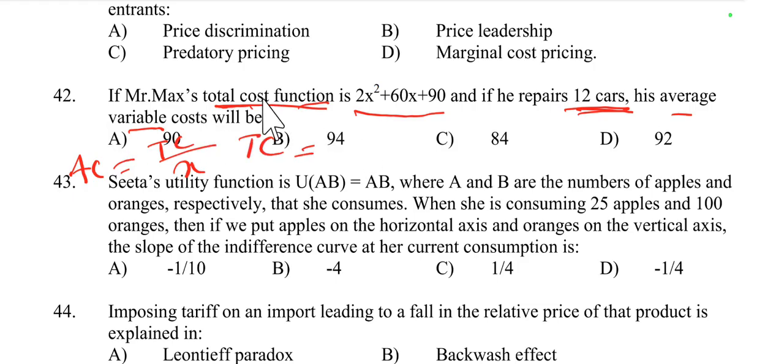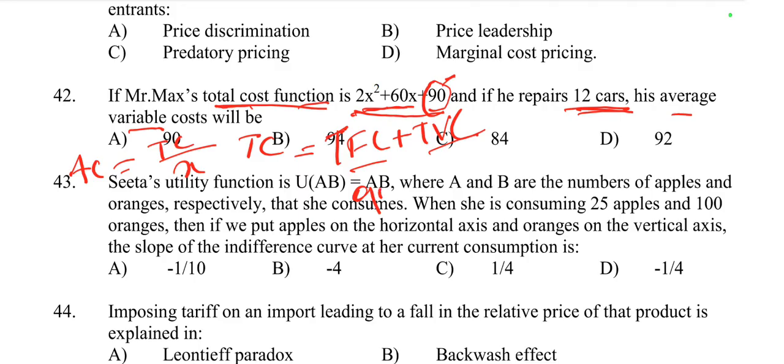Total cost is a combination of total fixed cost and total variable cost. Here 90 is the total fixed cost, and 2x square plus 60x is the total variable cost.